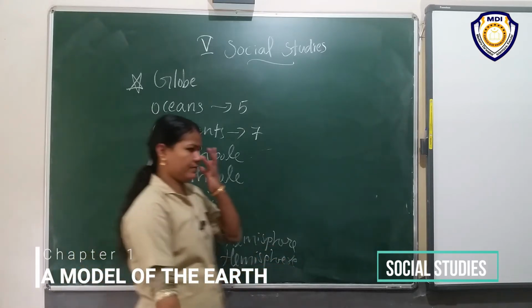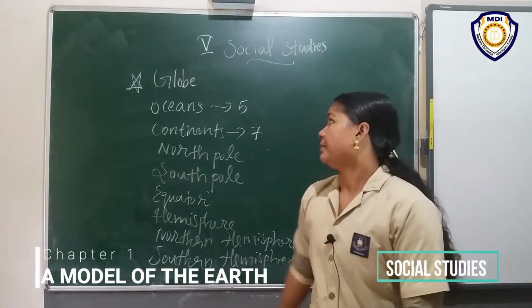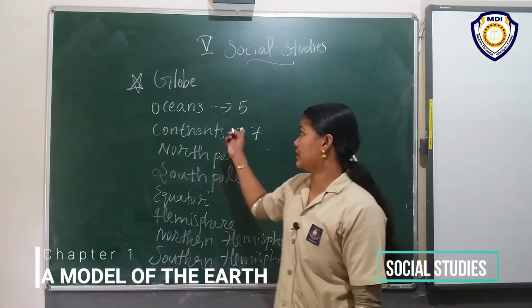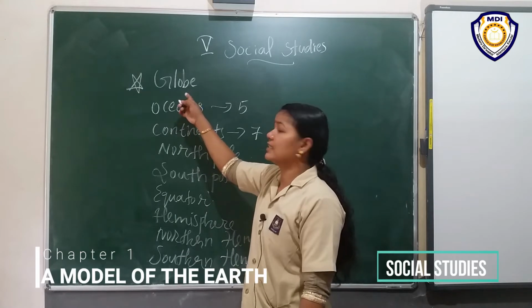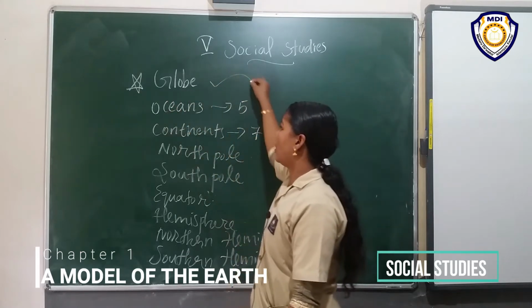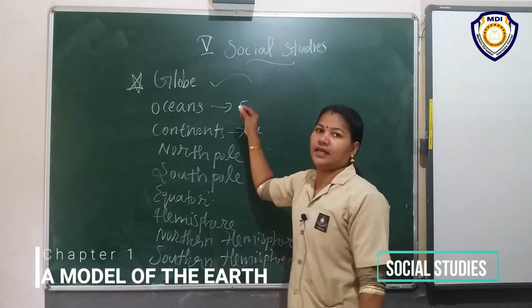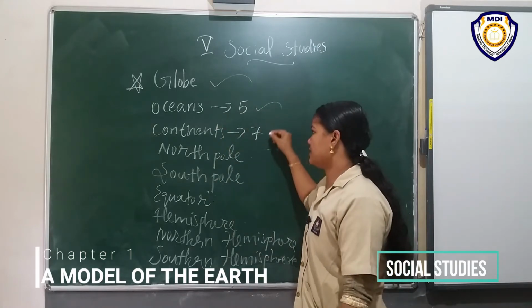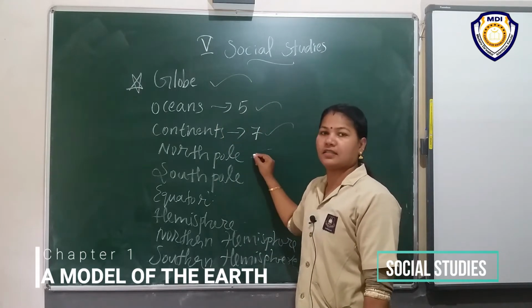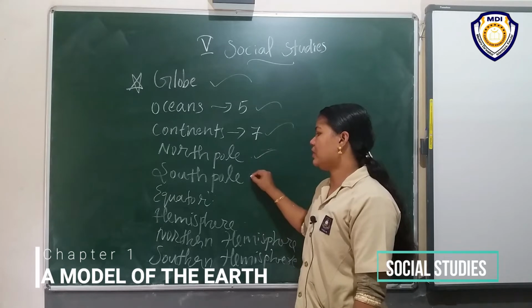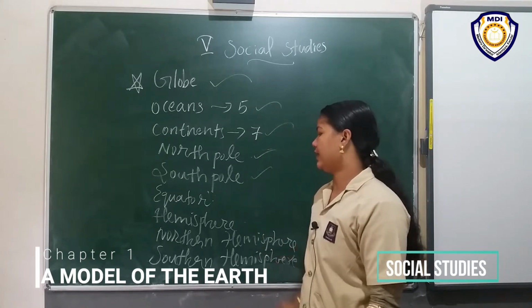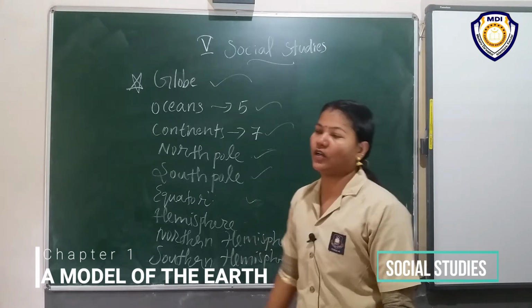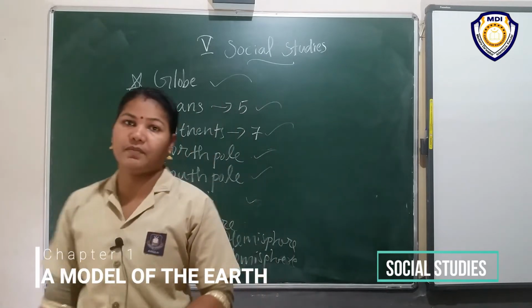Previous class we discussed the globe, mainly 5 oceans, 7 continents, then the North Pole, South Pole, equator, hemisphere, northern hemisphere, southern hemisphere.